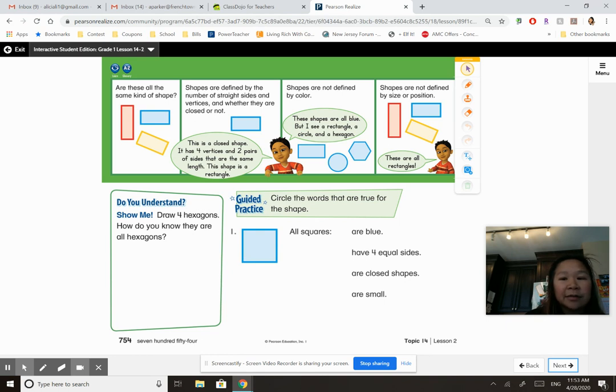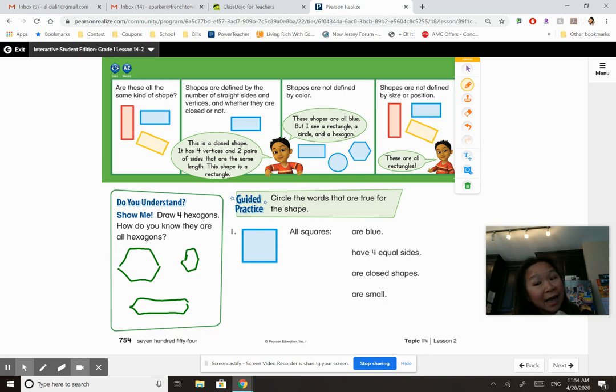Do you understand? They want you to draw 4 hexagons. And then after you draw the 4 hexagons, just as a reminder, a hexagon has 6 sides. All right, so you can try to draw 4 different ones. So I'm going to draw a fat one. I'm going to draw a skinnier one. Oops. I'm going to draw a really thin one, like at the top. Still a hexagon. Okay, so you guys draw 4 and tell me, using the words sides and vertices, how do you know they're all hexagons?